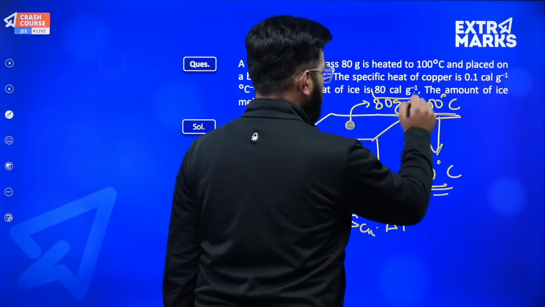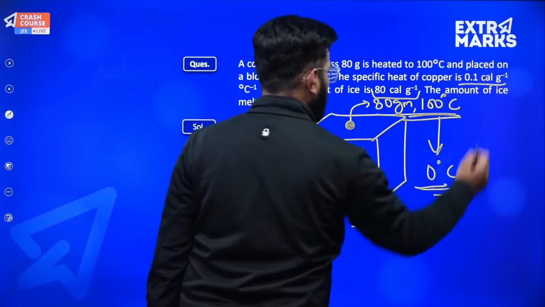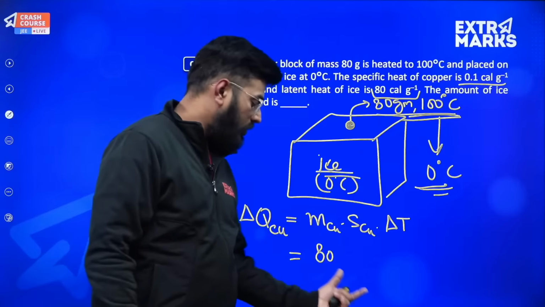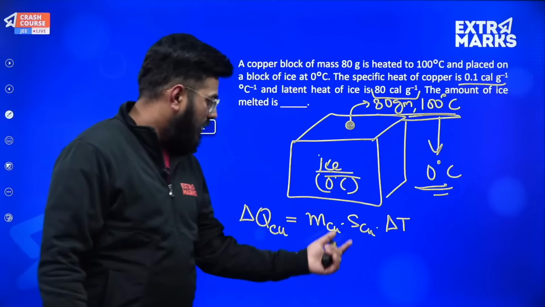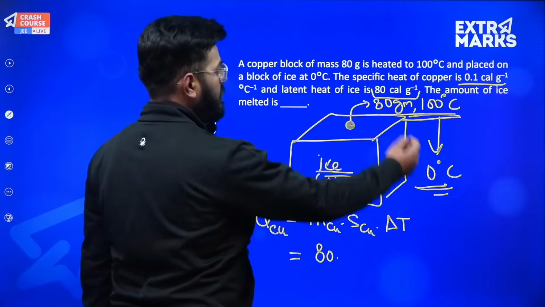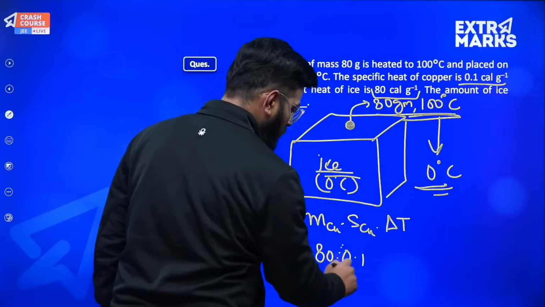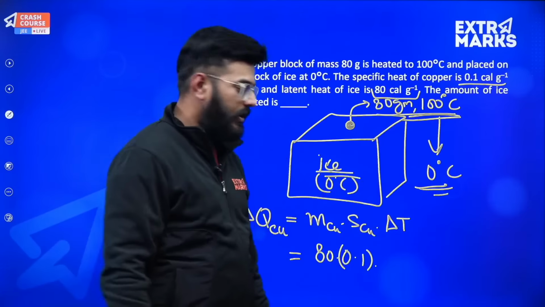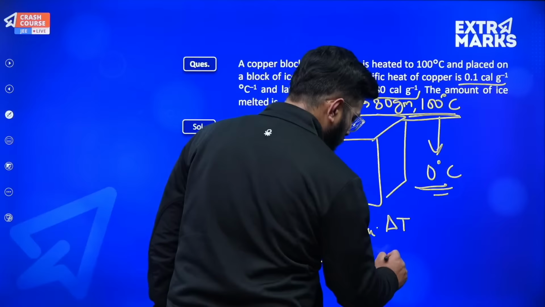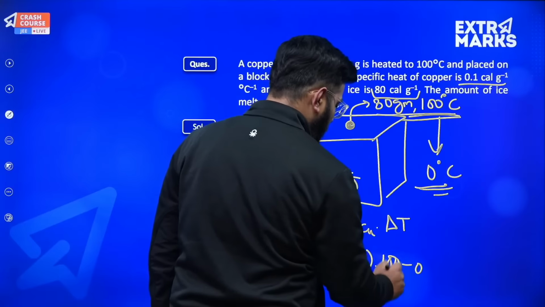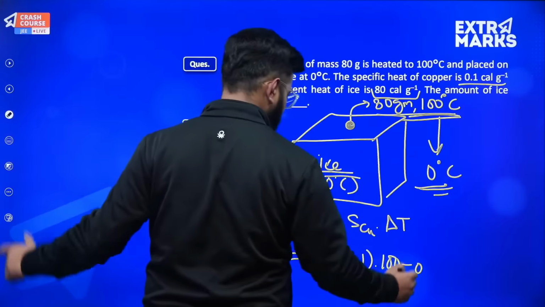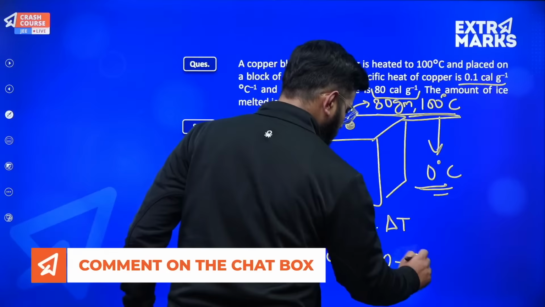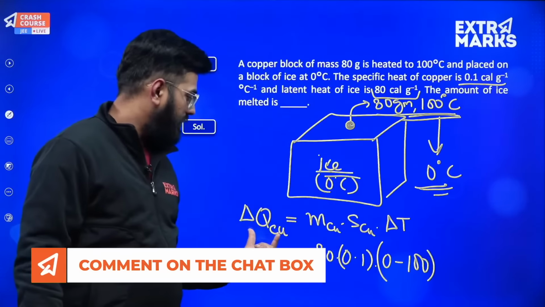Yes, because the heat capacities given to me are in calorie per gram, so I can very well write gram. If they are given in calorie per kg, then you will have to surely convert this gram into kg. Now what is the specific heat capacity of copper? It is given to us as 0.1 calorie per gram, so I can mention 0.1 over here. And what will be the temperature difference? Final will be 0 and initial will be 100, so final minus initial is 0 minus 100, and as you can very well see, this energy will be negative in nature.